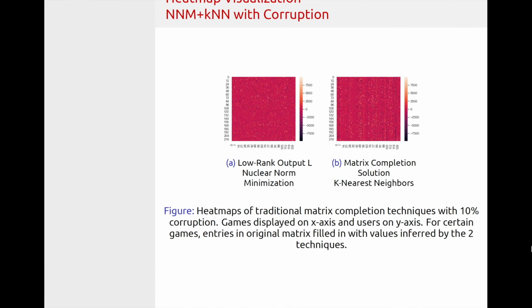Here we can see the heat maps of nuclear norm minimization and k-nearest neighbors in the presence of 10% corruption. As you can see, the matrix completion is still performed. These techniques are still able to infer different values and fill out the matrix, but it's using systematically corrupt data in order to infer these values. So the resulting matrix is itself going to be corrupt. This shows us that robust PCA performs well in the presence of outliers compared to these more traditional techniques.